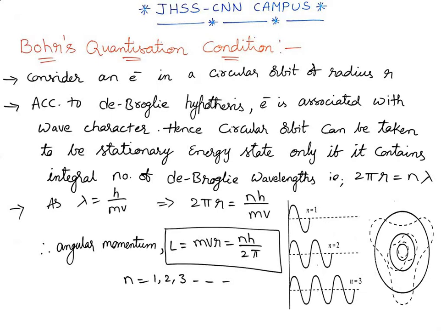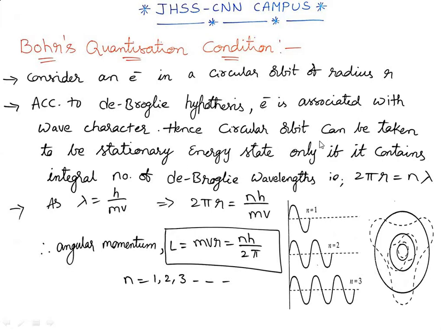I told you already how we got mvr equal to nh by 2 pi. Let us say an electron is in a circular orbit of radius r, and according to the de Broglie hypothesis, this electron, which has mass m and is moving with velocity v, should be associated with a matter wave, isn't it? Now this wave character will be associated with it.